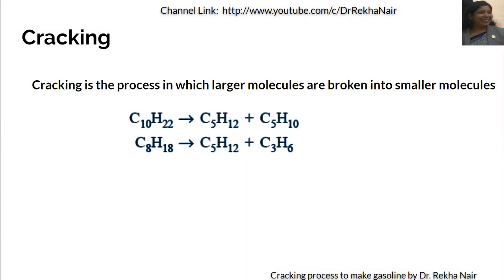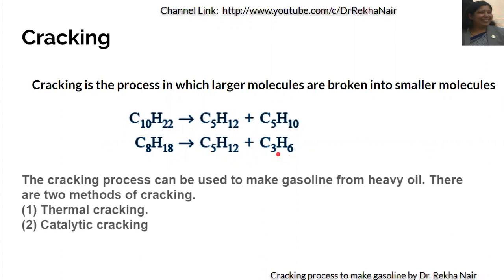Let us take some example. We have decane here and it is broken into smaller hydrocarbons, that is pentane and pentene. Similarly, we have butane. Again, it is converted into C5H12, pentane and C3H6.